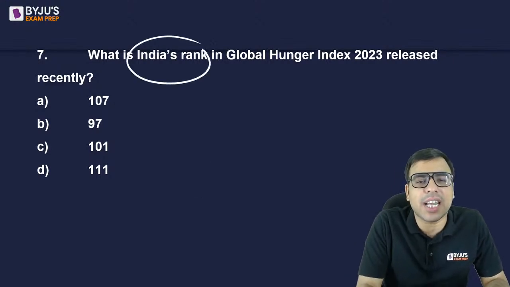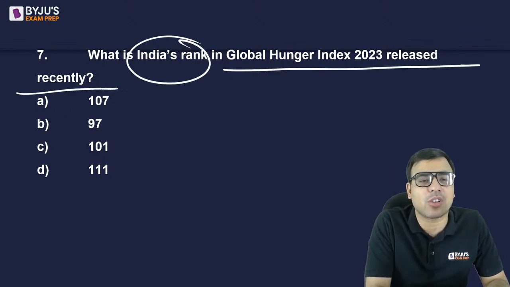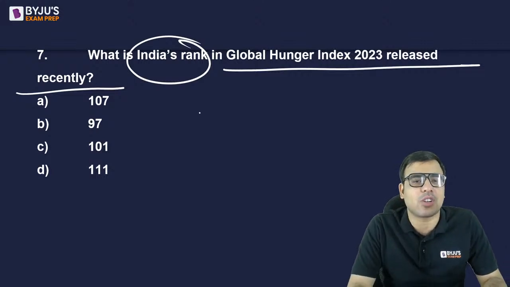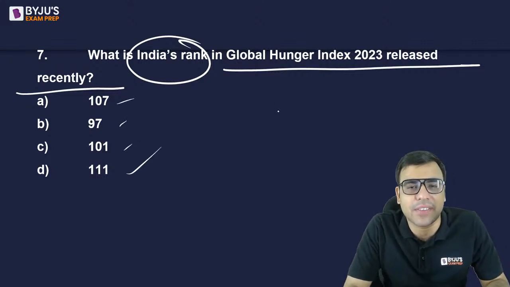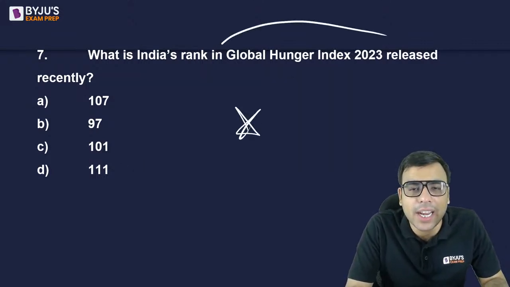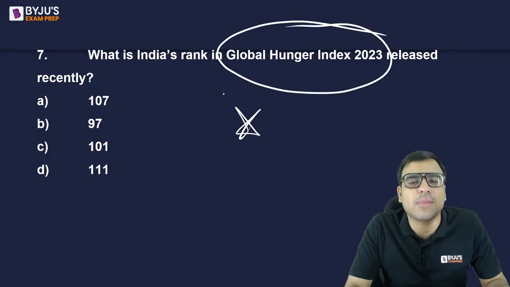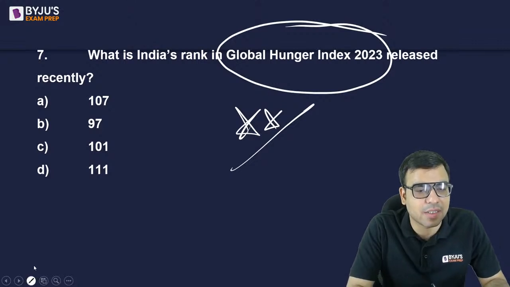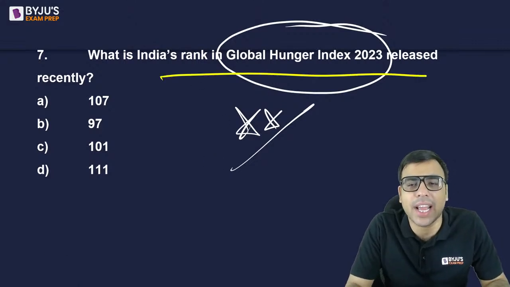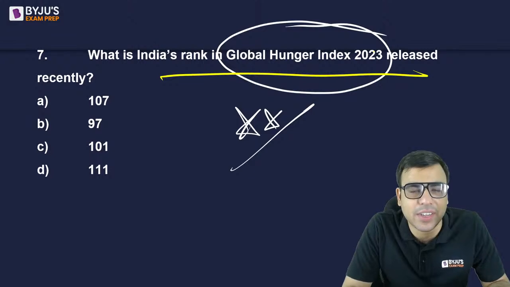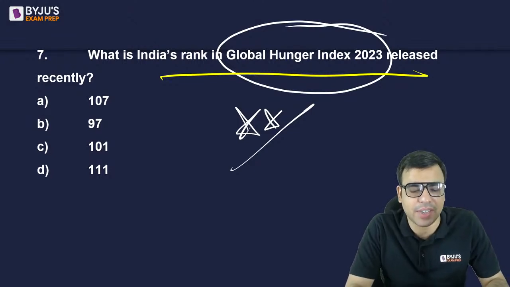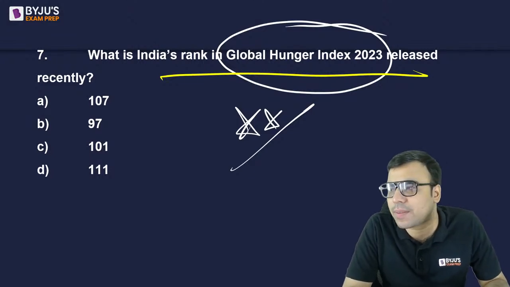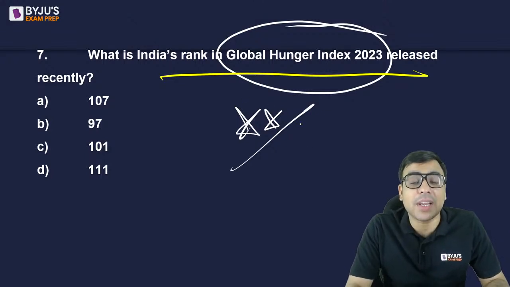The next is, what is India's rank in the Global Hunger Index 2023 released recently? 107, 97, 101, 111. Very important. Global Hunger Index 2023 has been coming in the news and all. So what is India's rank in this? What is the right answer to this question? The right answer is very, very important, guys. Star market.